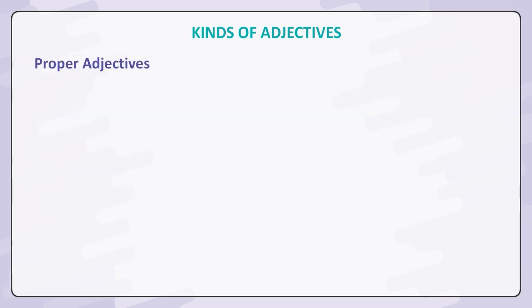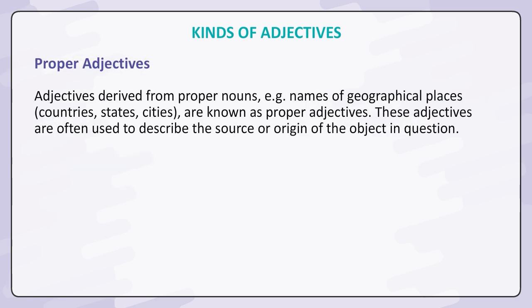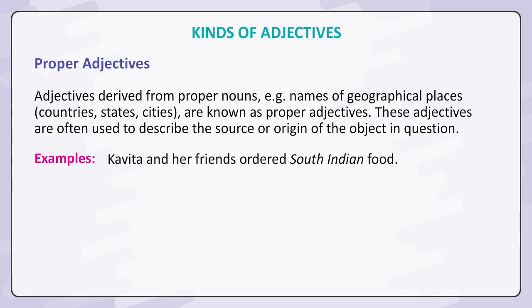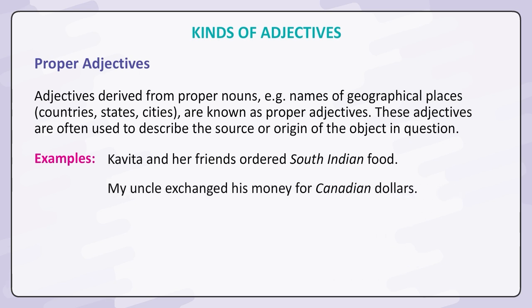Proper adjectives. Adjectives derived from proper nouns, for example names of geographical places, countries, states, cities, are known as proper adjectives. These adjectives are often used to describe the source or origin of the object in question. Examples: Kavita and her friends ordered South Indian food. My uncle exchanged his money for Canadian dollars.